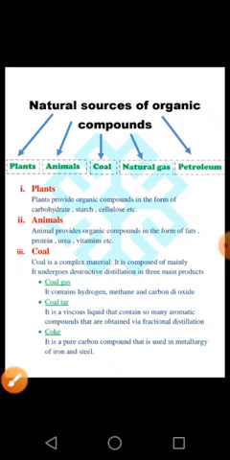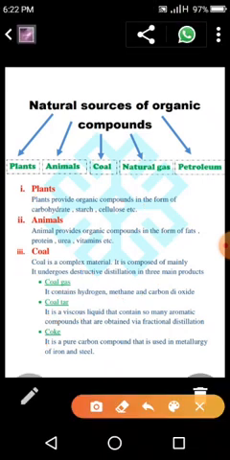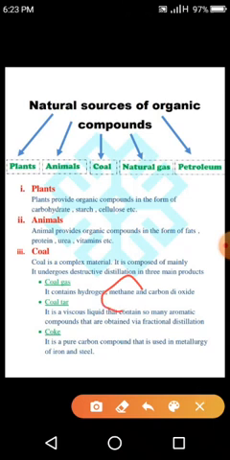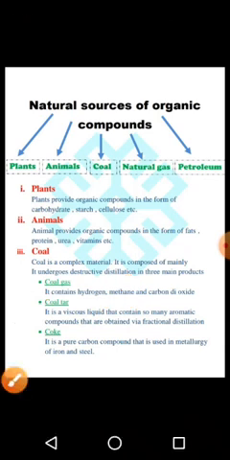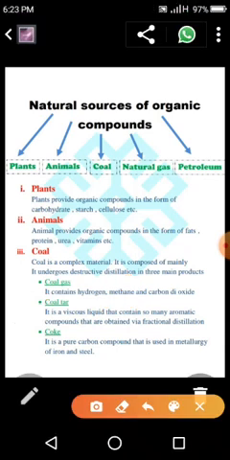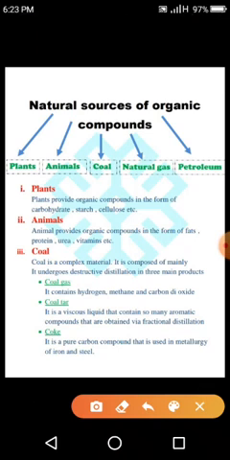Coal gas contains hydrogen, methane, and carbon dioxide. The main component is methane. Methane is an organic compound, so we can say coal gas is organic. Coal tar is basically a liquid. When it is fractionally distilled, it can produce other organic liquids like benzene, naphthalene, xylene, and many others. Coke is pure carbon that is used in the metallurgy of metals.